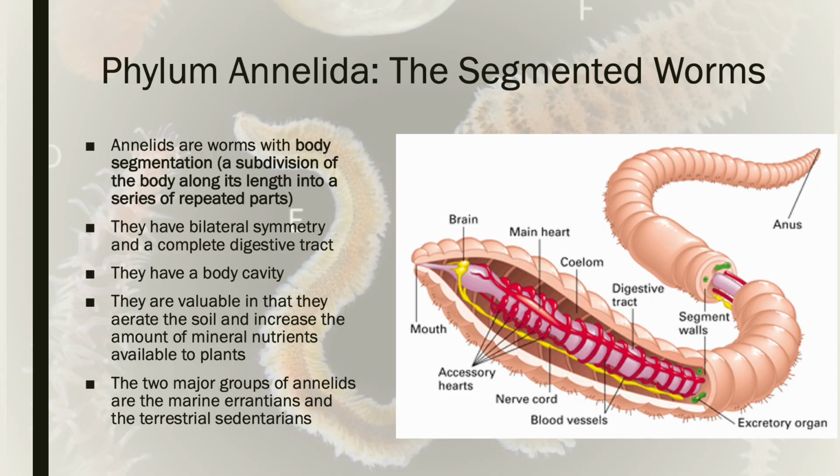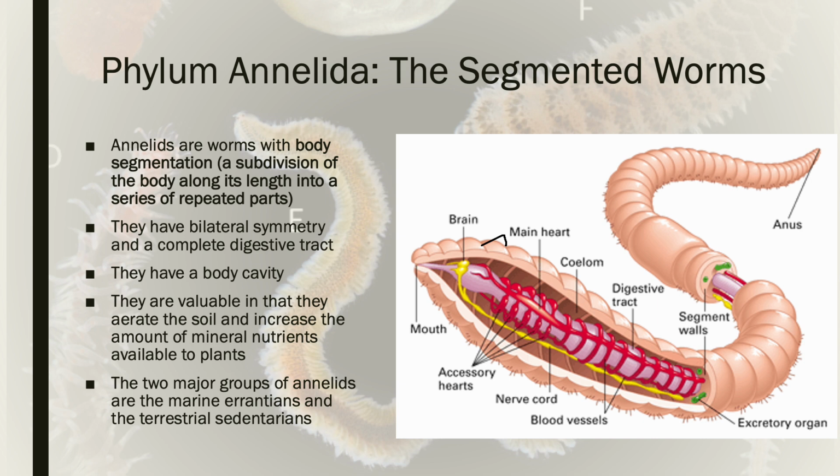Our second phylum of worm is phylum Annelida, or the segmented worms. And this is probably what comes to mind when I ask you to think of a worm. So an earthworm is a good example of this. And these are all worms with bilateral symmetry. They have 3 tissue layers and a new feature of a body plan, body segmentation. And body segmentation is a subdivision of the body into equal parts. So each one of these little sections here is a body segment.